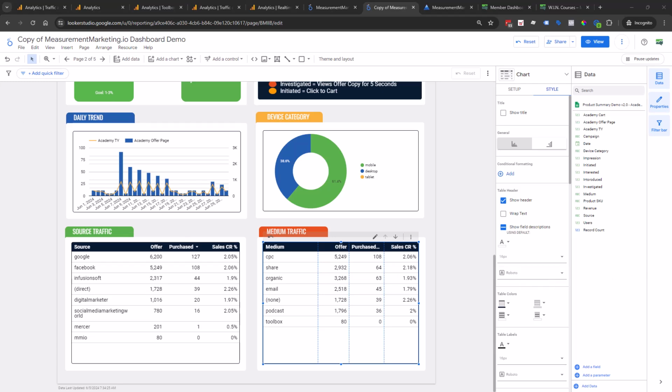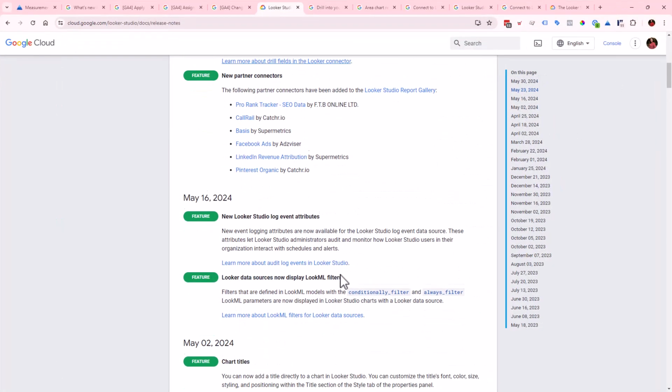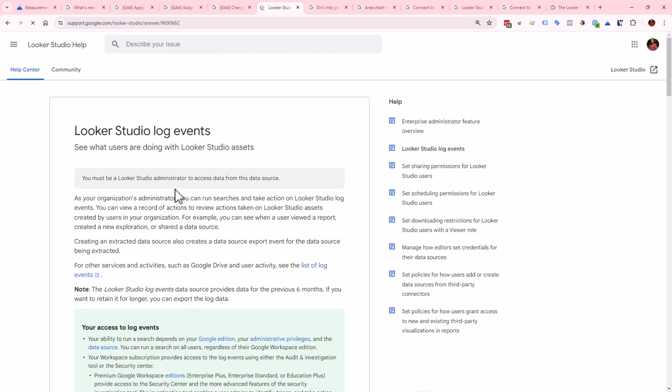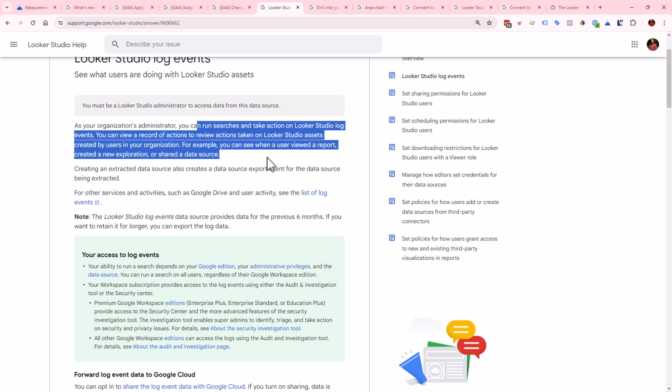All right, with the other Looker Studio updates, I want to bring over my other screen and pull this up, because this is something kind of new, a little bit micromanagey, but maybe there's a really good case for this. As your organization's administrator, so even though I could be an admin in Google Analytics or something, this is your Google organization's administrator. In our case, that's Mercer. And so Mercer can now run searches and take action on Looker Studio log events.